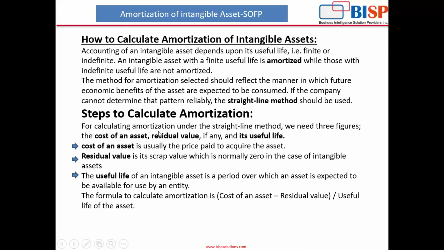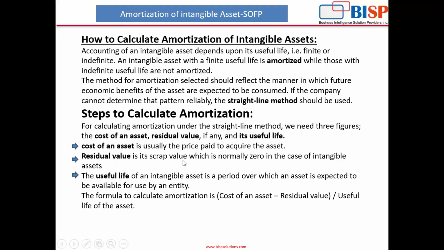Now, steps to calculate the amortization. For calculating amortization under SLM, we need three figures. First, we need the cost. Second, we need the residual value. Third, we need the useful life. What does cost of an asset mean? It means the price that we paid to acquire the asset. Second, what is the residual value? It's the scrap value. That means if the asset is sold, how much we'll get on that resale amount. That is the scrap amount after totally utilizing its useful life.